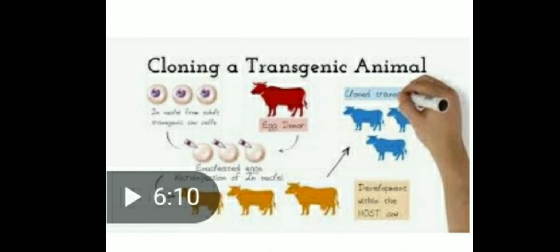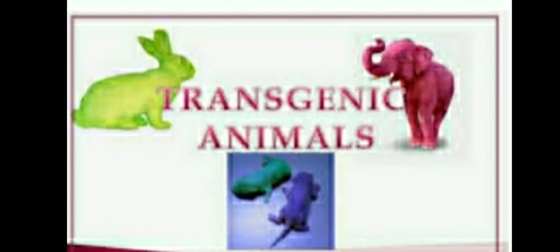Cloning as a transgenic animal. Here it is shown the transgenic cow. It is the method of producing the transgenic cow. There are some pictures of the mice. These are also transgenic animals. So thus, children, we have come to the end of the topic transgenic animal. Thank you.